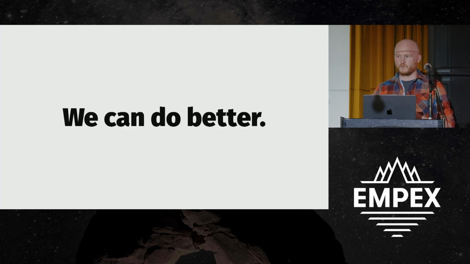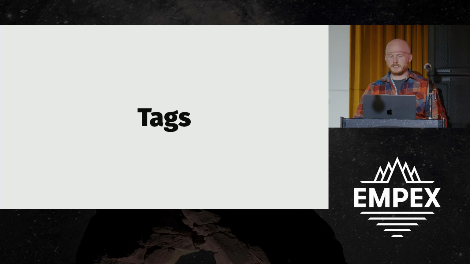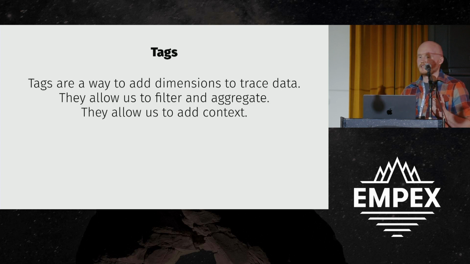Yeah, but we can do better. For that, we're going to need tags. So tags are a way to find commonalities between traces. We can use them to filter and aggregate. It also allows us to add context. And so this is the context that you really want when you're triaging an incident, right? You want to know this function was called with these arguments, or this was the state of the feature flag that was set, or you name it. This is where you can get really rich in the data that you expose.